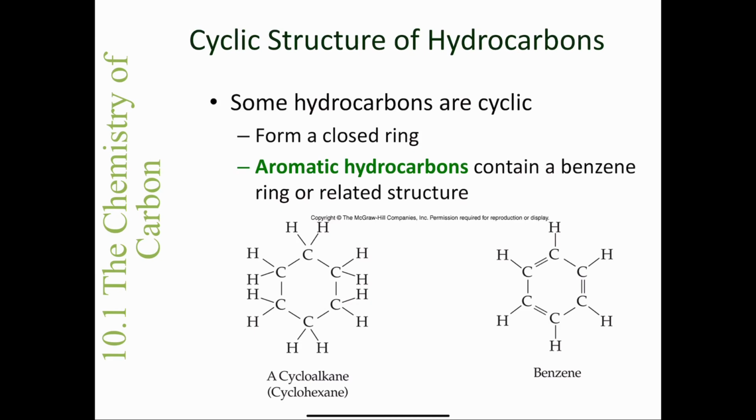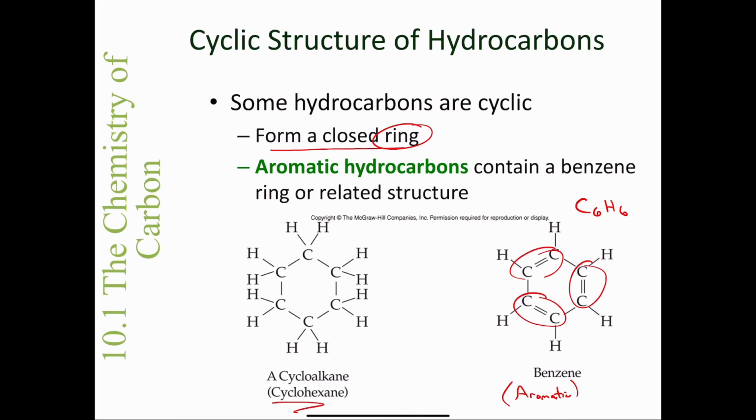Some hydrocarbons are cyclic and form a closed ring. So cyclic, forming a ring, right? We can have what we call aromatic hydrocarbons, and we can also have cycloalkanes. And this slide shows one example of each. Benzene is an aromatic compound, okay? So it's got a ring, but it also has double bonds in it. So you can see we have 1, 2, 3 double bonds. It's still a hydrocarbon though, because it only contains hydrogen and carbon. And the molecular formula of benzene, you can see, is C6H6.